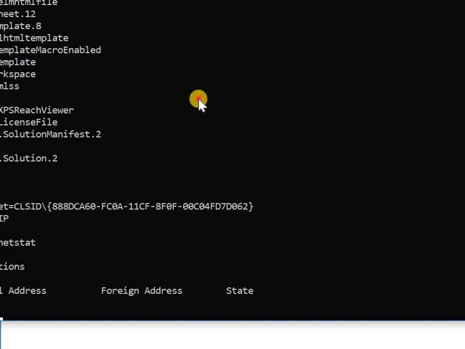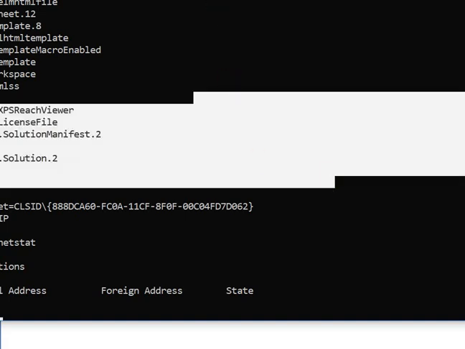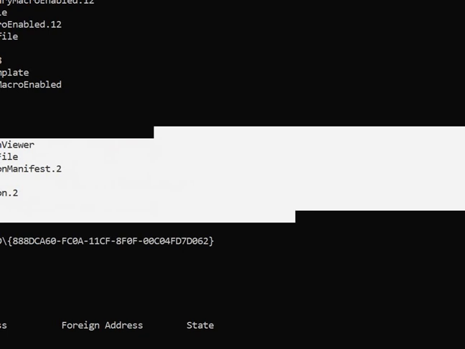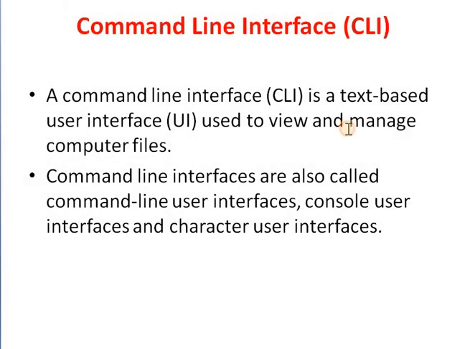This is a command line interface. In command line interface, we execute different commands. This type of command line interface operating system performs operations depending only on commands.